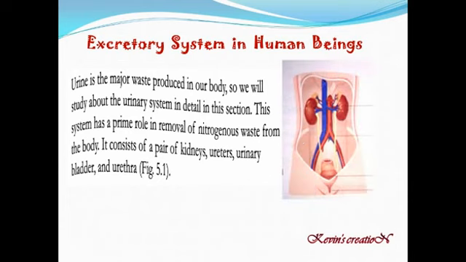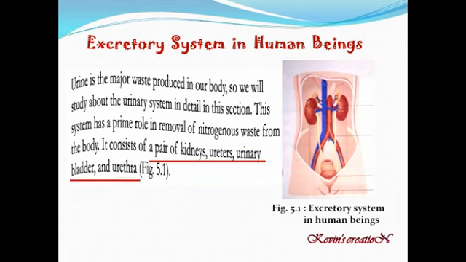Now look at this picture. This is the picture of excretory system. You can say this is the urinary system in human beings. This is taken from your book. So here you see a pair of kidneys. Here you can see these are the two reddish brown color kidneys.